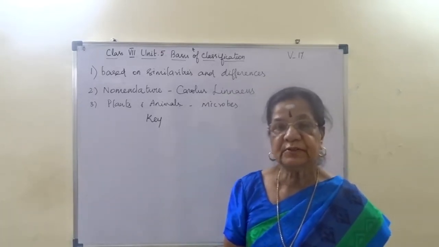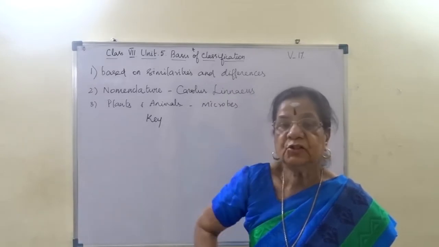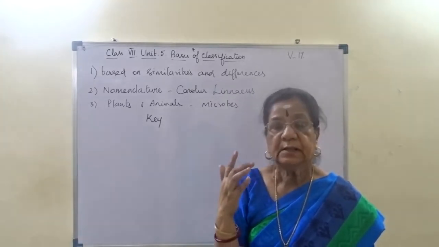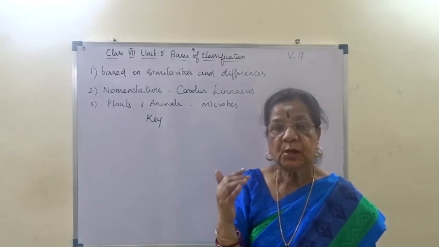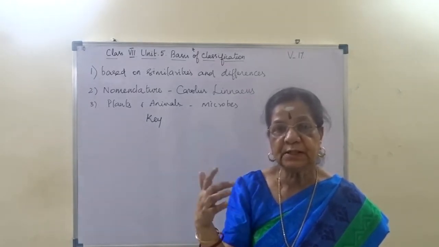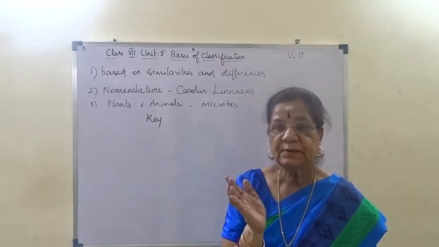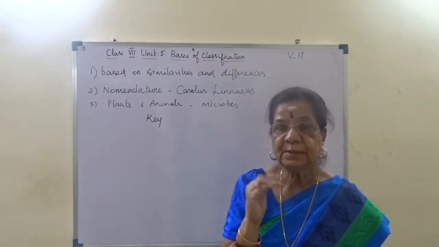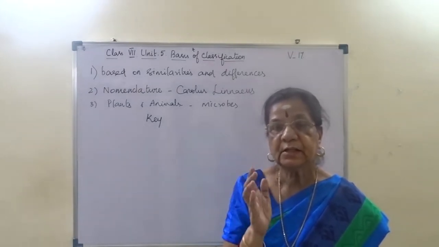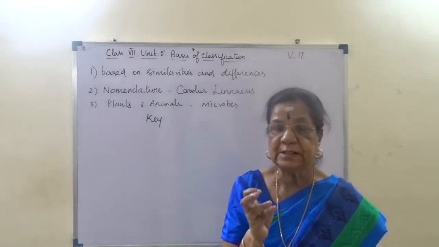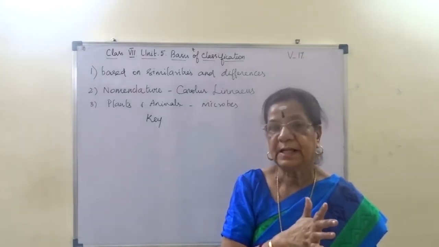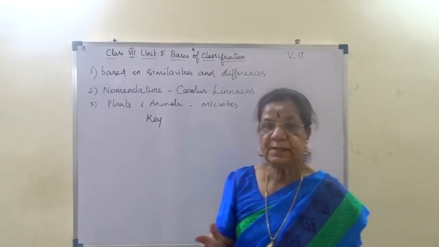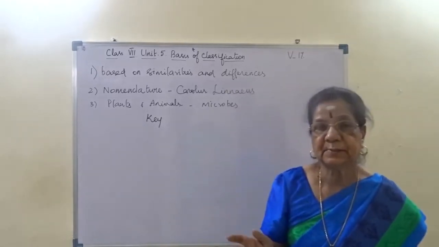Major difference between plants and animals. So the character of movement: if the organism shows movement, then they are grouped under animal kingdom. If they are not showing movement, that is moving from one place to another, and they are mostly green in color, they are plants. So first, the major category is classified into plants and animals.